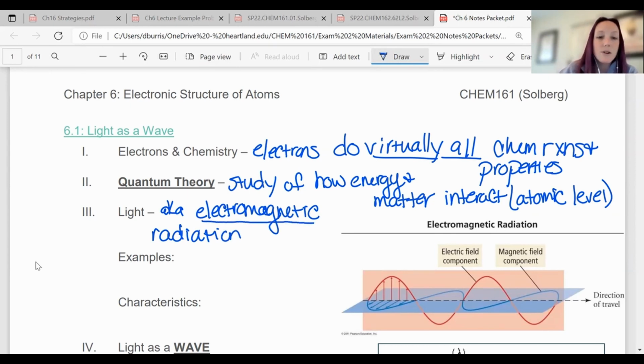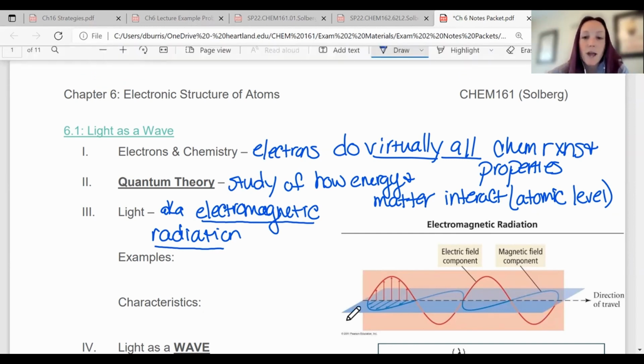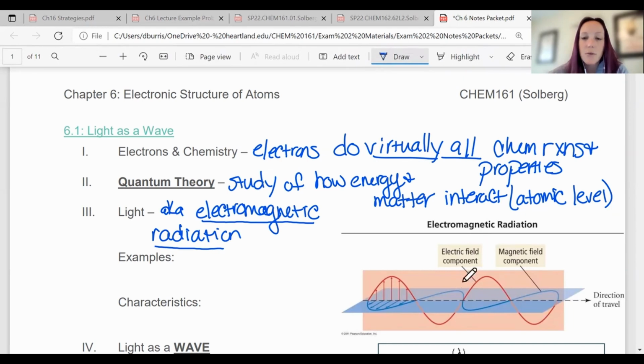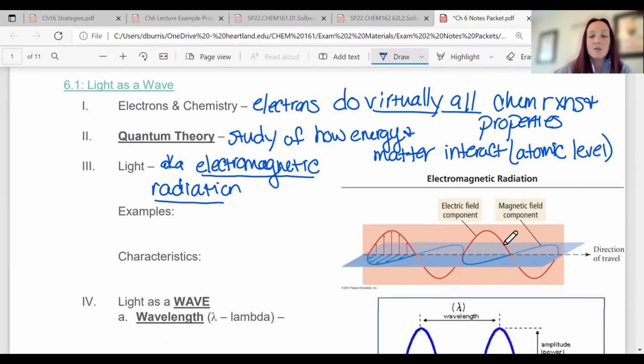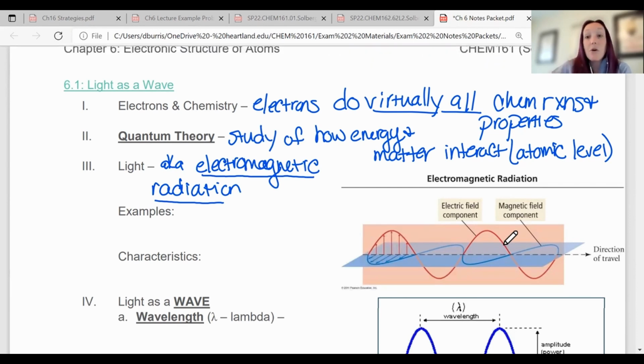And if you break down the word electromagnetic, we've got electric and magnetic. So these are waves that have an electric component and a magnetic component. So that's what you see over here, how those waves interact. Light just has both of those components, and they both come together to make what is happening with the light wave. So examples of electromagnetic radiation are, of course, light that we see.